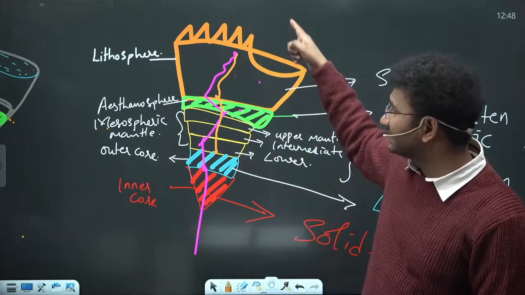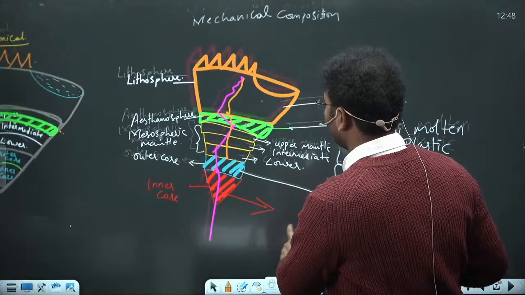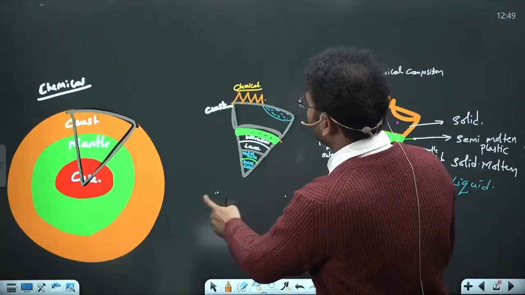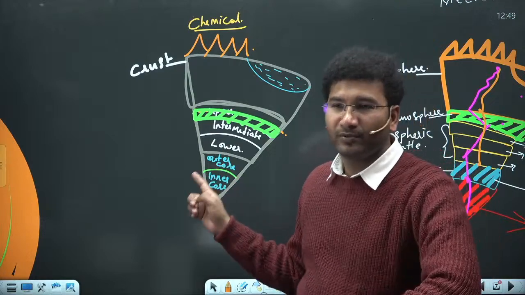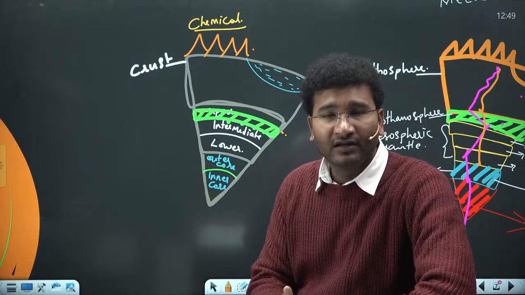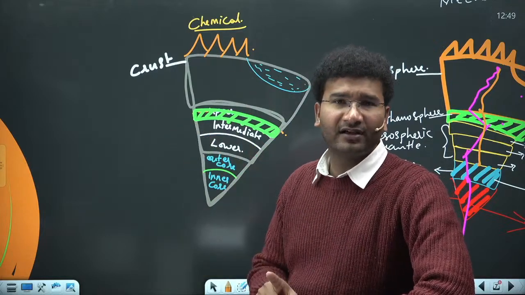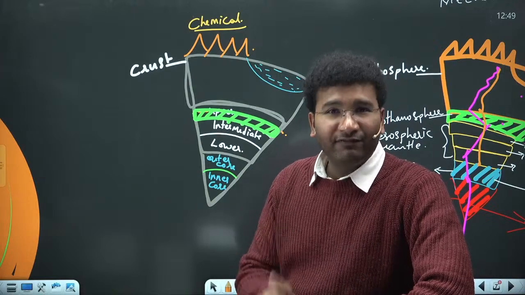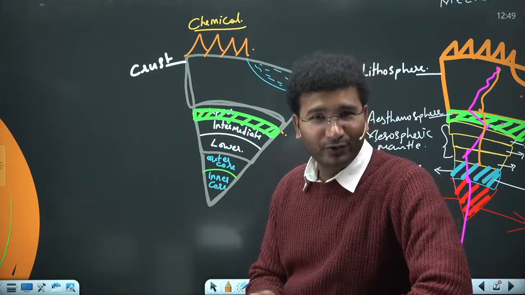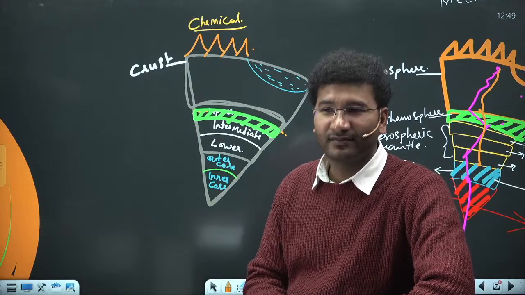They are not based on the mechanical composition, but the discontinuities are based on the chemical composition, right? The discontinuities are based on the chemical composition. Remember this very, very clear. The discontinuities are based on the chemical composition, not on the mechanical composition, right? So if at all the examiner tries to confuse you, Moho discontinuity is a discontinuity between asthenosphere and the crust.